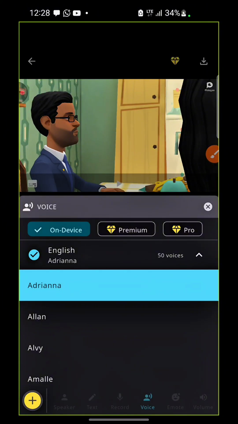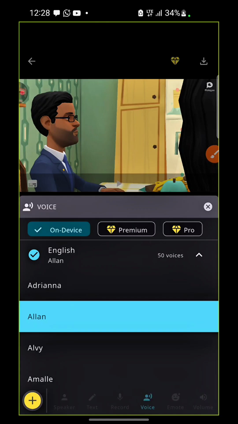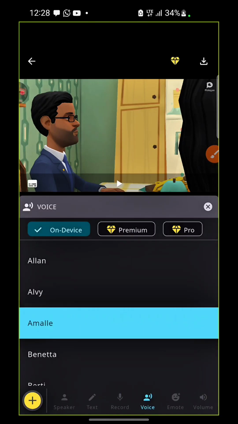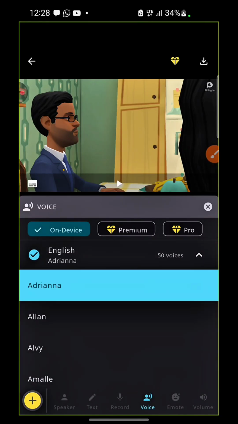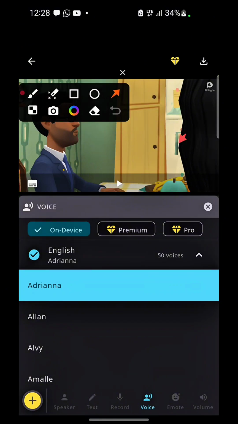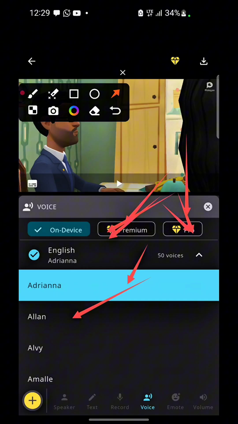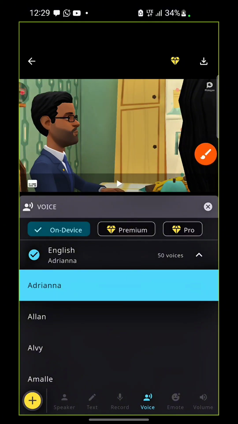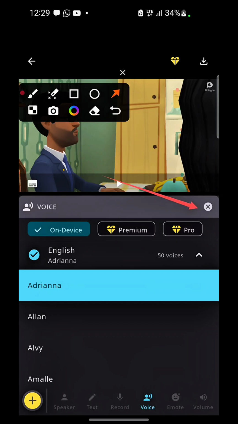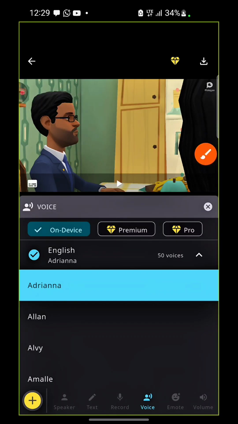How do I sound? You can go ahead and check all these voices for anyone that suits you. But you can't use the premium and pro ones. You can see it says premium, pro, which means basically you need to pay for those. But all these other ones you can use for free, right? So I will just pick this first one as my voice for the male. How do I sound? Once I'm done, I will click on this right here.